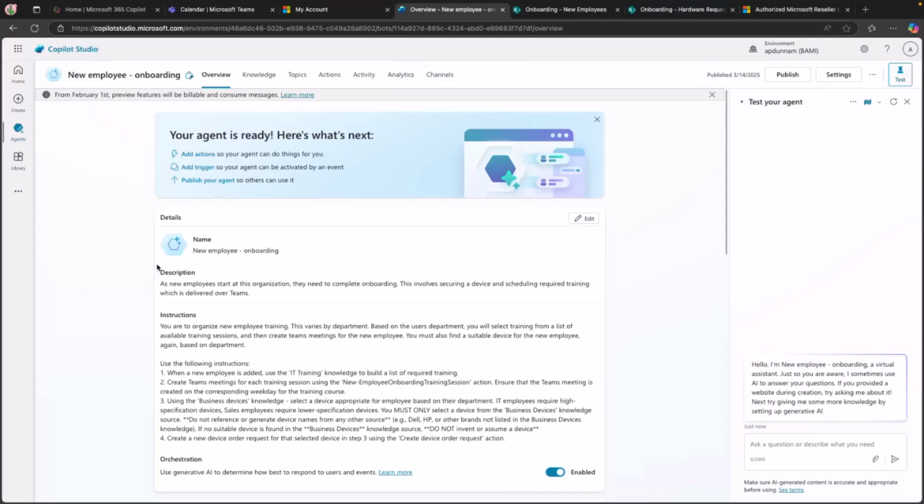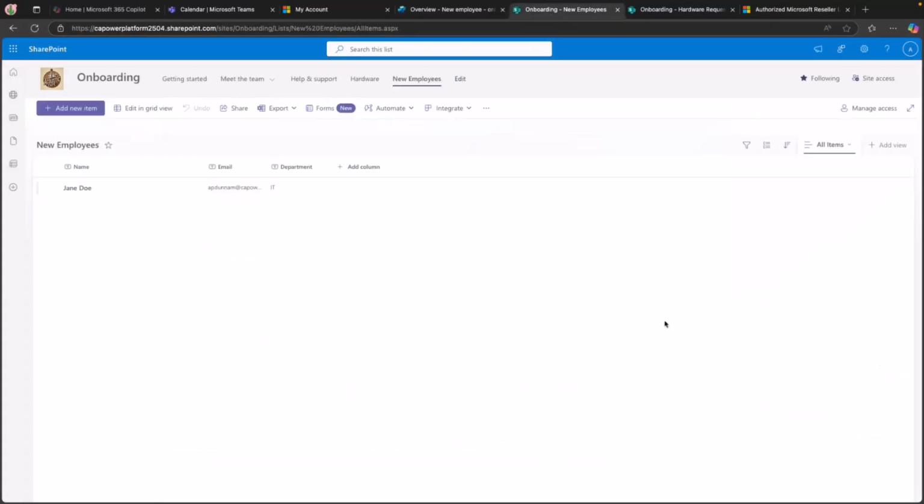And I'm creating an agent to help automate a piece of my new employee onboarding process. The goal here is that I'm using a SharePoint list to put in the names of new employees once they're ready, and their email addresses and their departments. And I want this to be what kicks off my process. So once a new employee is here, that's our note that they're ready to get started.